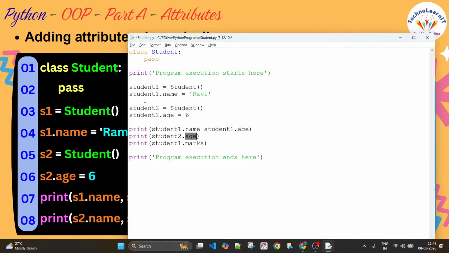When it comes to student2, I am trying to print a name and age, very similar to the one above. But what happens now? Error. In this line also you have an error. Why? Name is okay, because for student1 you have name, but you don't have the attribute age. So this is one error. If you fix this, you'll get one more error on the next line, because student2 has only age, but doesn't have name. You are trying to access a non-existent attribute. So that's the reason you will be getting these errors.